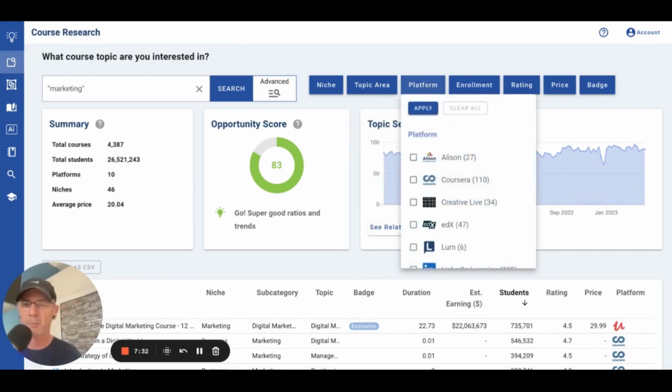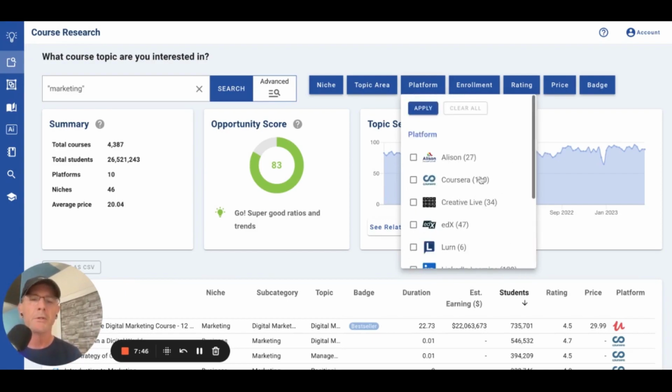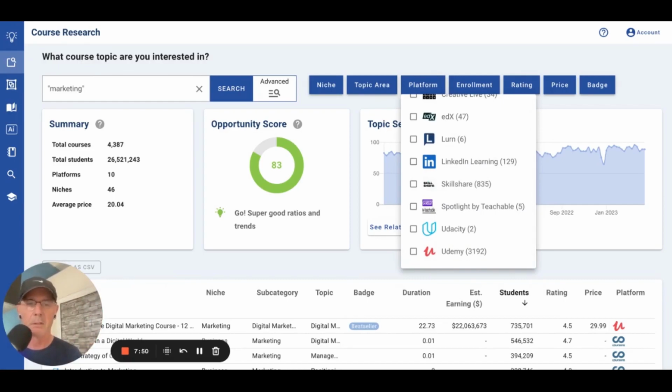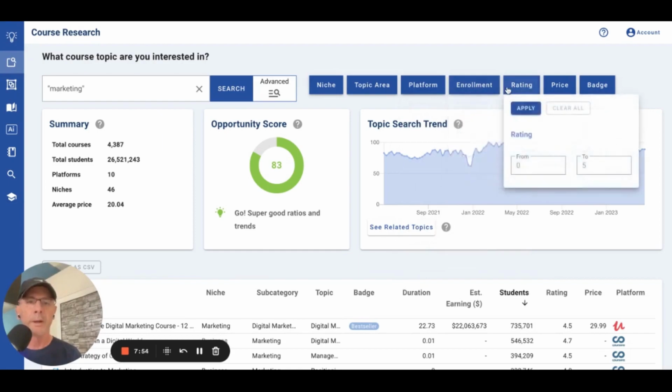And then you can look at the platform. So if you like a certain platform, or you're thinking about going on the platform, you can see how many courses per platform are here, right? And by the way, not every platform is going to offer a course in your subject matter, just FYI. So it may not show up here, but I can select a platform, and it will filter just to that platform. And then you could put in parameters that you want to narrow down to, right?